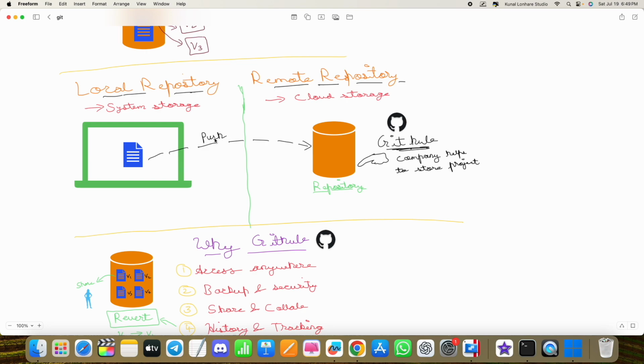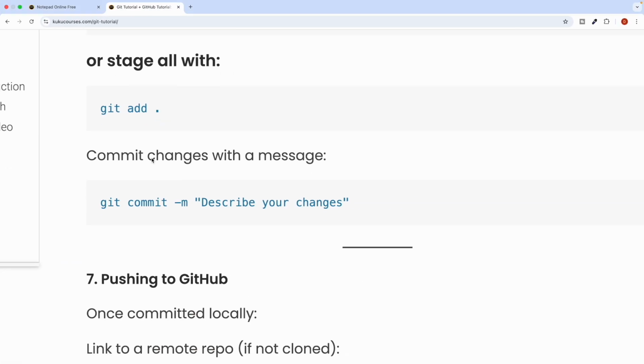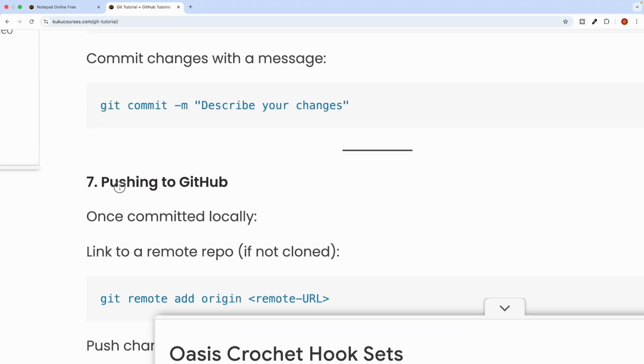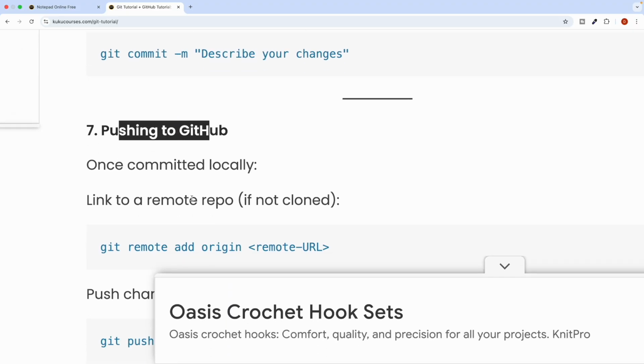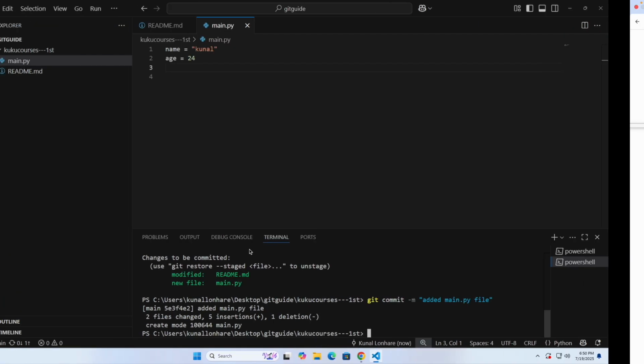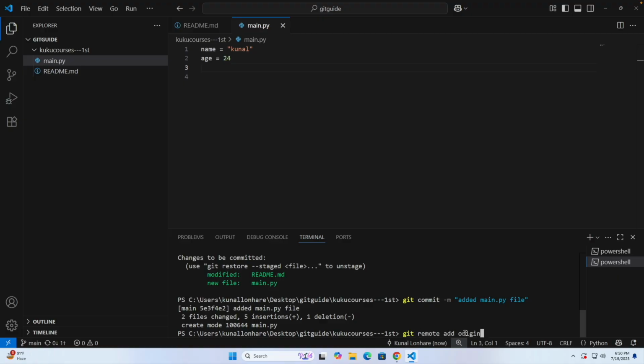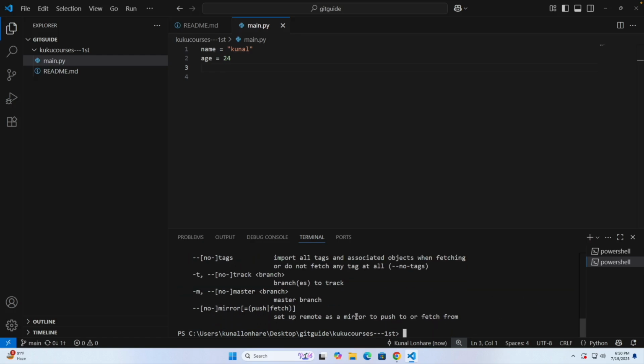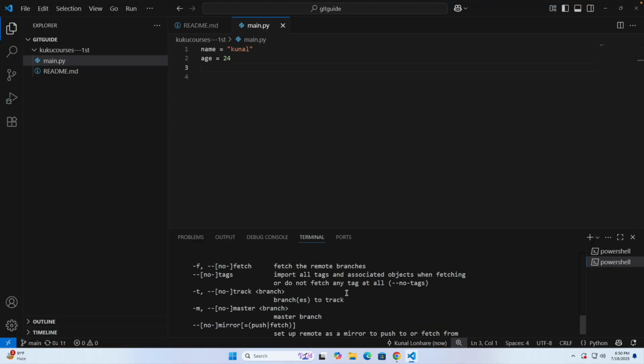But if you want to push this to GitHub, as I have mentioned, we have the word push. To push any changes to GitHub, you can follow this particular one: git remote add origin. You simply mention it like this, paste it, git remote add origin, and click on enter. Now this is how it is going to look.